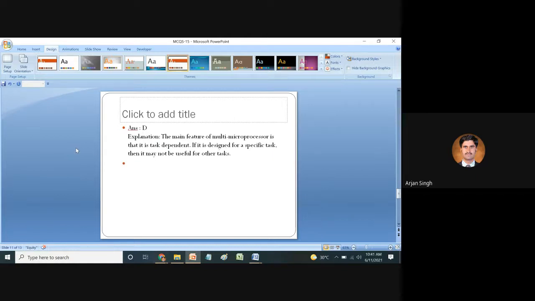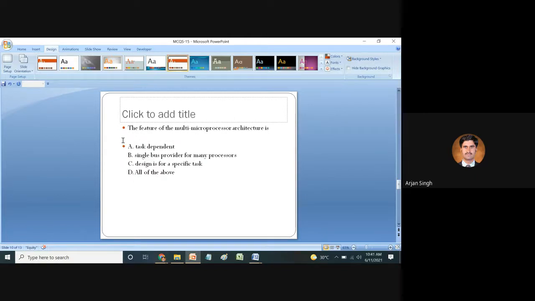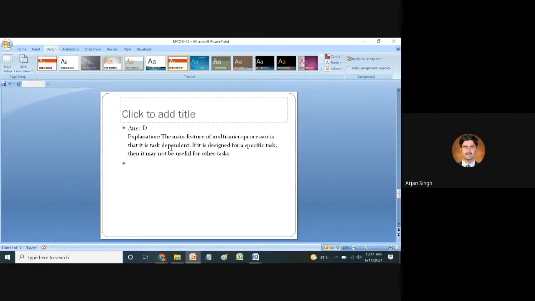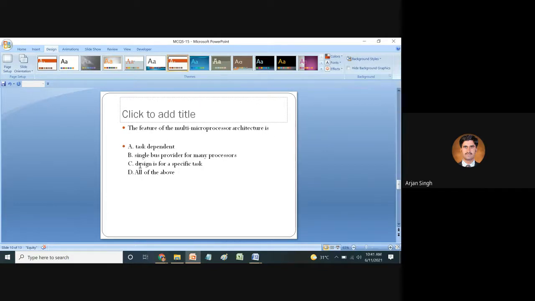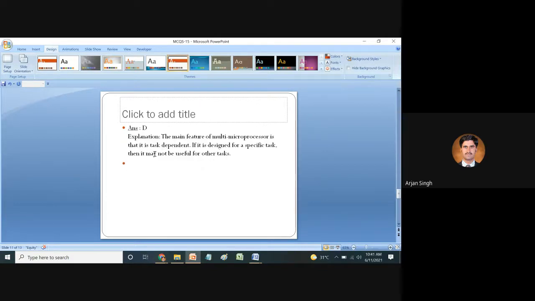Okay, now the feature of multi-microprocessor architecture. Task dependent, single bus, provider. So D is the right answer. All the above are designed for a specific task. So the main feature of a multi-microprocessor is that it is task dependent.